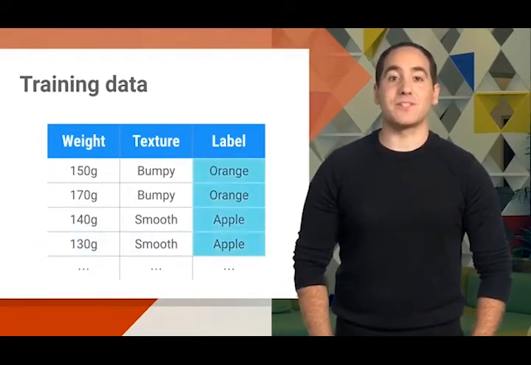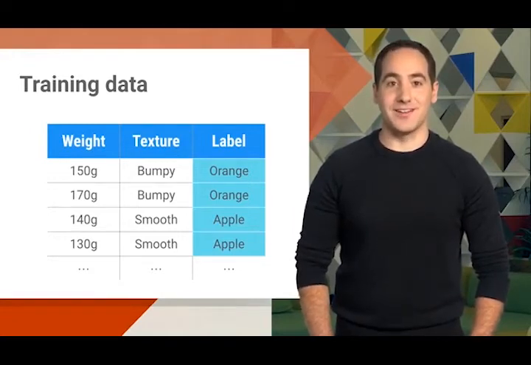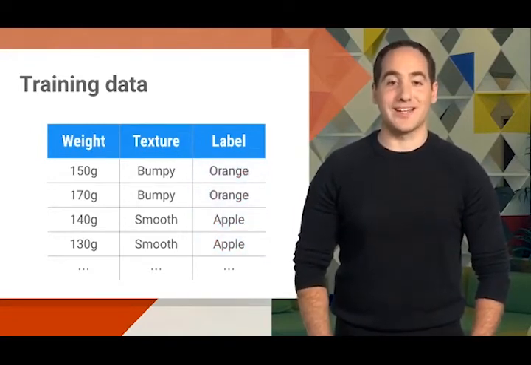The last column is called the label. It identifies what type of fruit is in each row, and there are just two possibilities: apples and oranges. The whole table is our training data. Think of these as all the examples we want the classifier to learn from. The more training data you have, the better a classifier you can create.